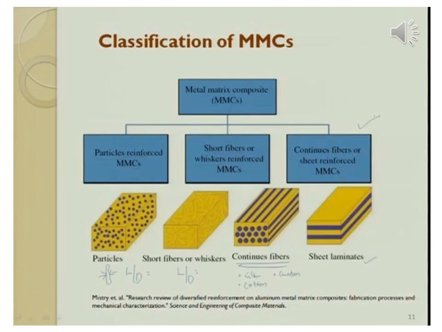That sheet will be made from either glass fibers or carbon roving, or it may be made from continuous cotton fiber. That's why in this material the reinforcing phase is present in the form of sheet, and this material is called sheet reinforced metal matrix composite material.